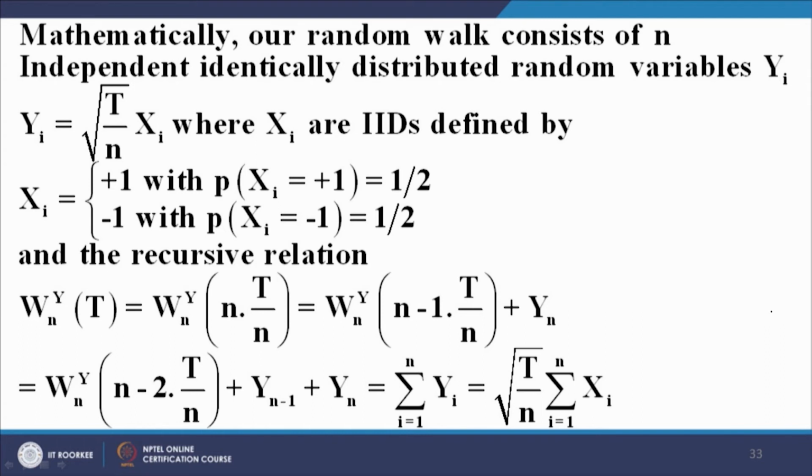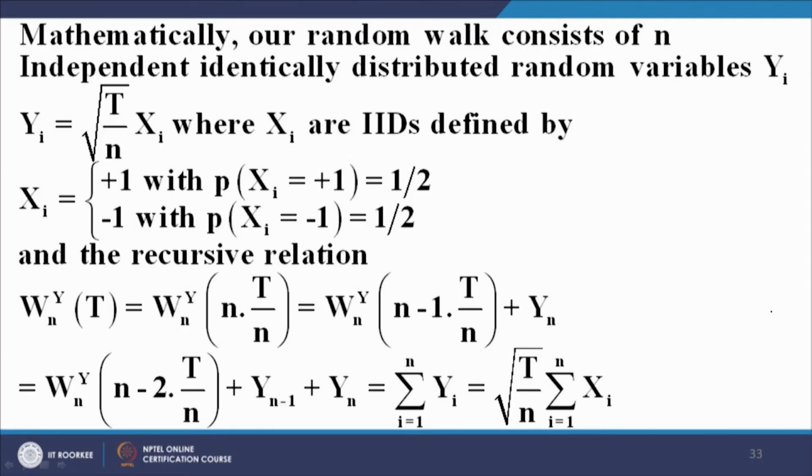Mathematically, our random walk consists of n independent identically distributed random variables yi. So, now we are talking about the scaled random walk, where we have revised the size of the step, the size of the jump, from plus minus 1 to plus minus under root t upon n. This is the y random walk, this is not the x random walk. The x random walk was a sequence of x variables, each of which was binomial in the sense that it could take the values plus minus 1 with equal probabilities.